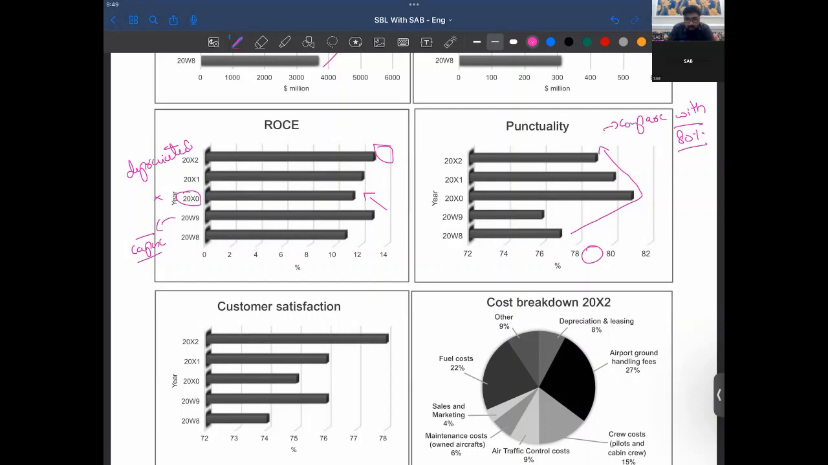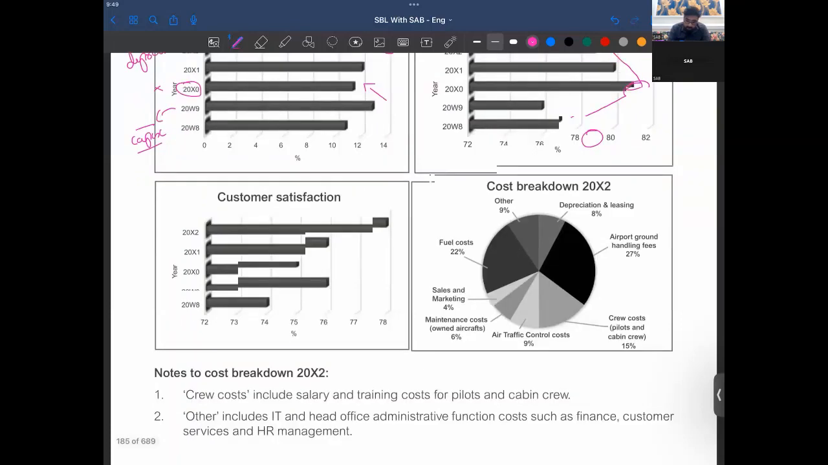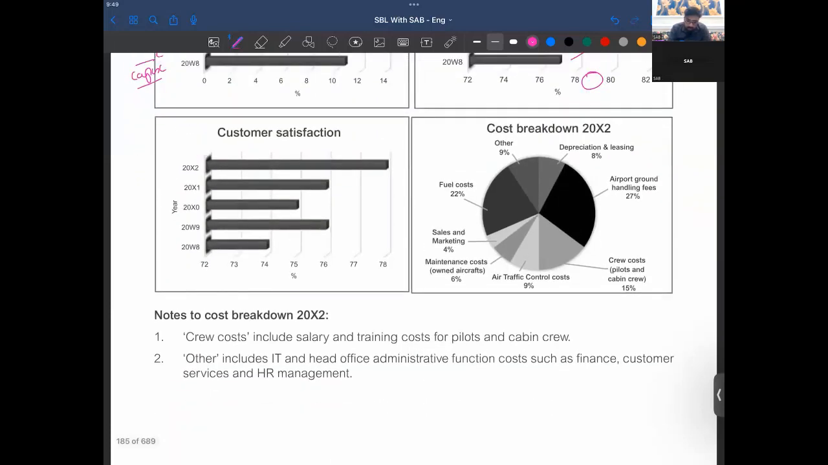So that's not fine, right? We should be 100% punctual, and the best of us was around 81%. So why have we declined in punctuality? We could discuss it here.